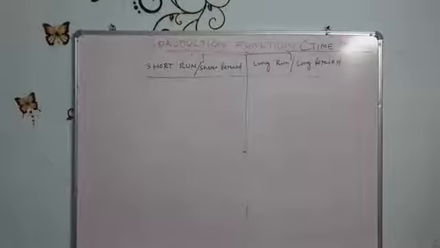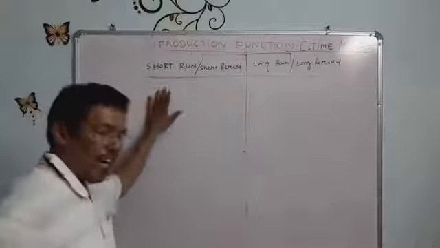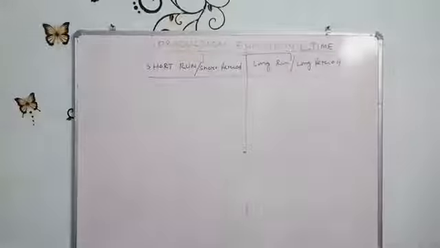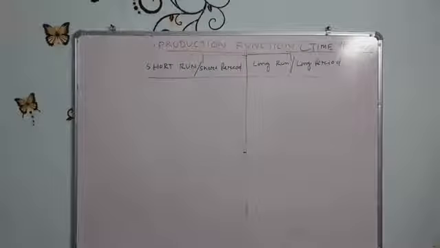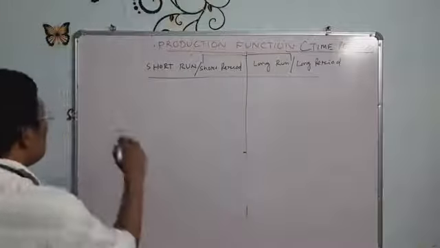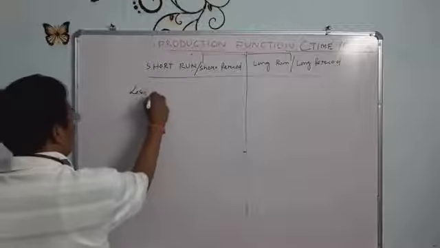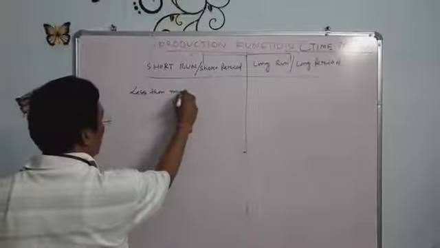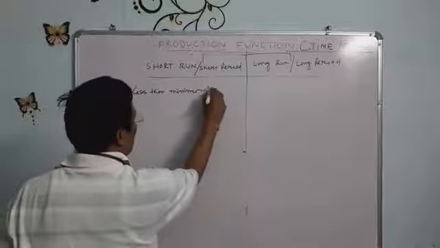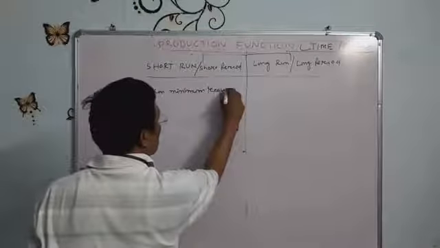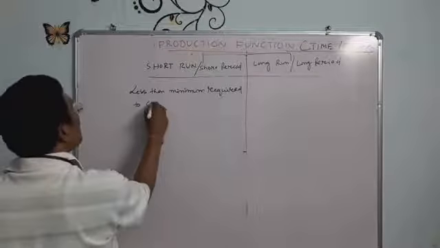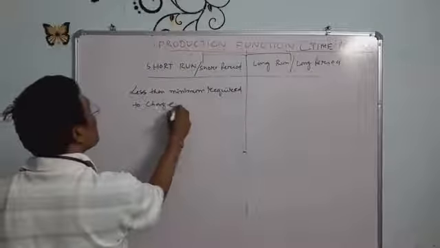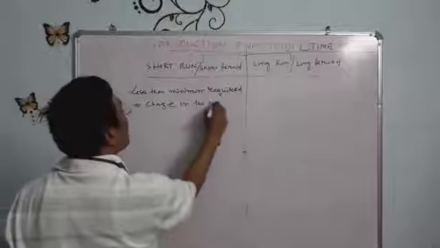It means the short run is the time period that is less than the minimum required to bring about changes in the fixed factors.